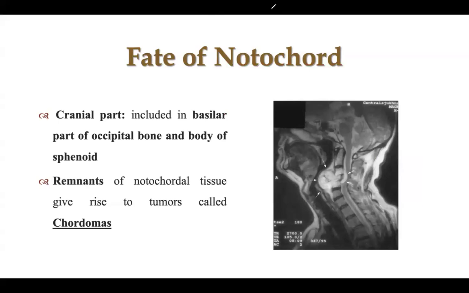Remnant of the notochord inside the vertebra: here by MR, this is a vertebra, and in between the vertebra, this is a disc. Here the vertebra is distorted or destroyed by the presence of a tumor. What is the name of this tumor? Chordoma. Chordoma means the remnant of the notochord inside the vertebra did not disappear and will give a tumor of the vertebra. Chordoma.